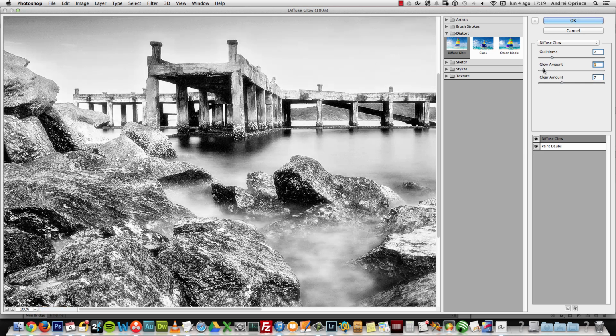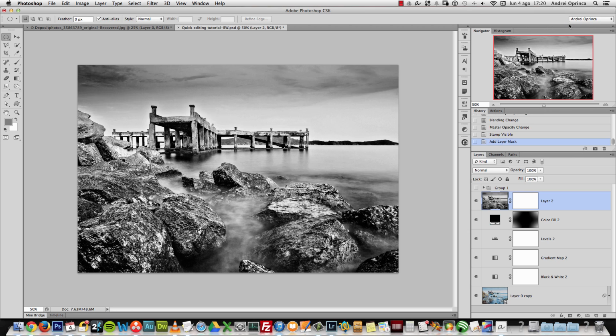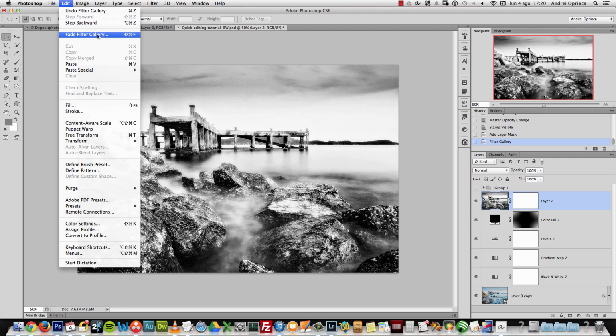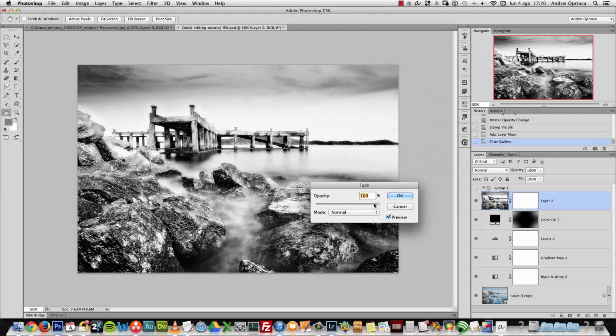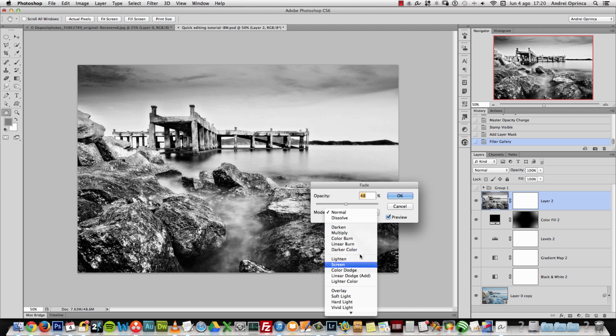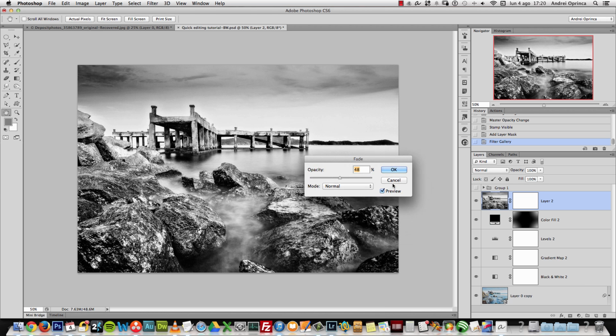I think I'll leave it like here, and here you have to overdo the settings a bit, because we will use the layer mask to fade the effect. If you click OK, you can fade it from here if you go to edit and choose fade filter gallery. That opens this small window, which allows you to back up the effect a bit and change the blend mode. But I will not do that.